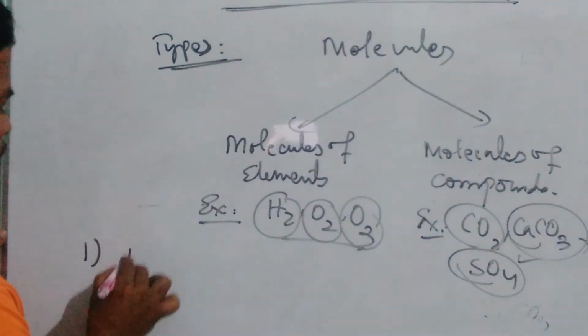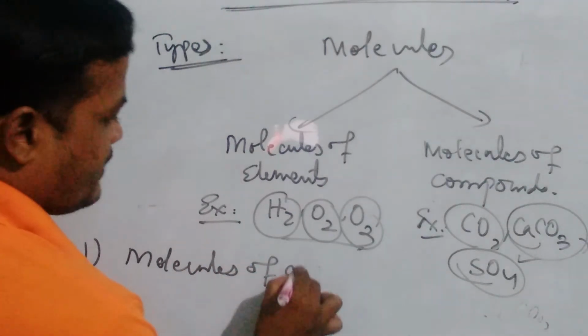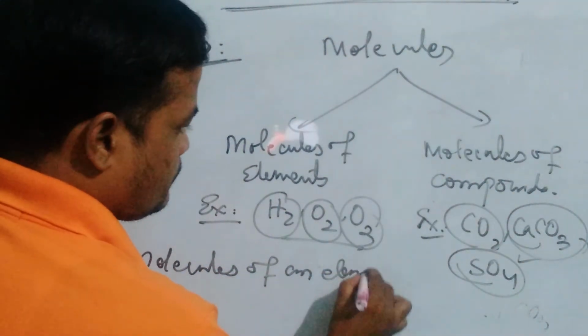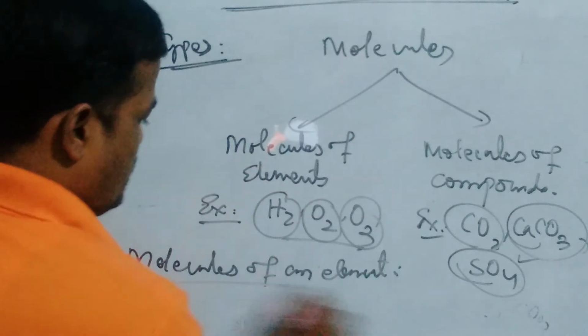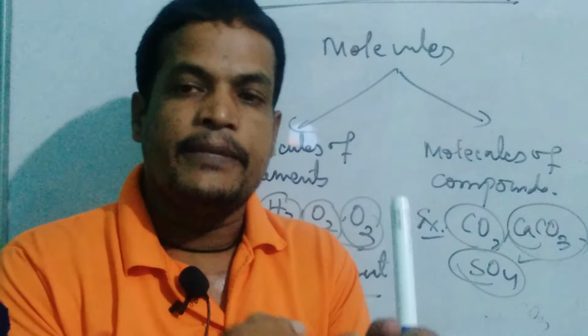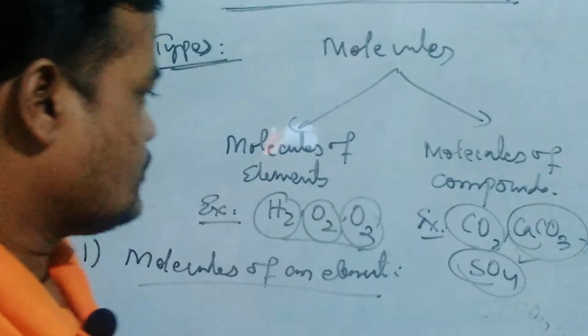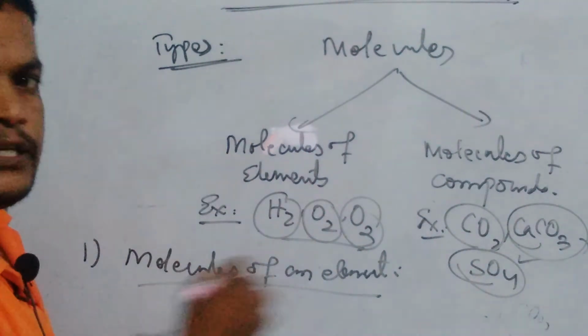Let us discuss molecules of an element. Molecules of elements means atoms of the same element combined with each other forming molecules, called molecules of elements.